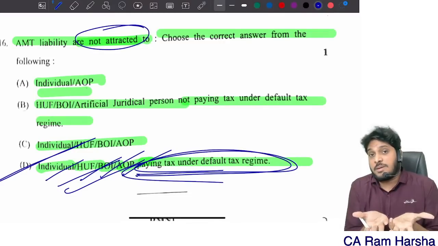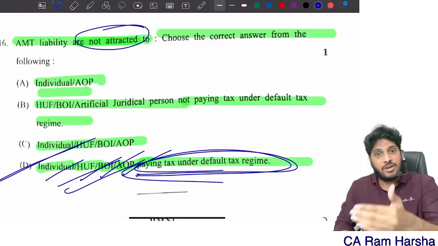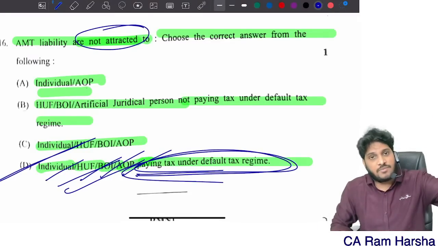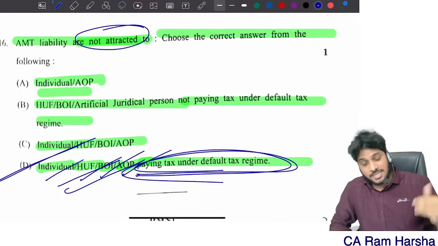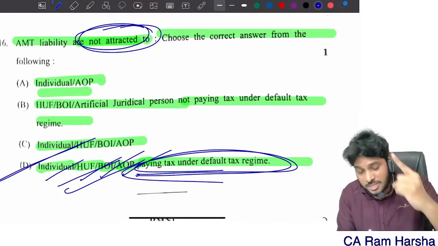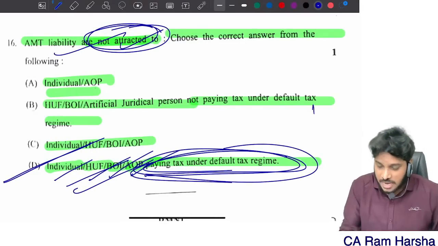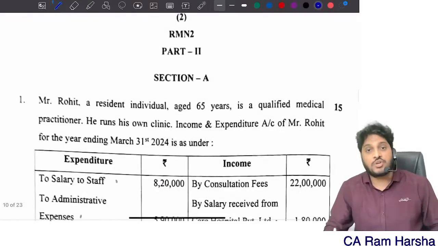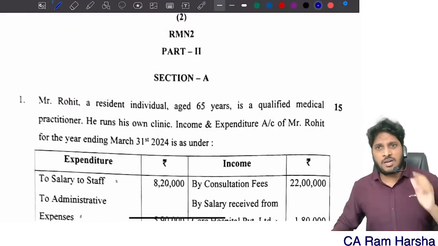For whom AMT will apply? I am not choosing default tax regime. I am going for optional tax, claiming deductions under 35AD, 10AA, 80QQB, RRB, JJA. For me, AMT is attracted. Here the question is not attracted to. Please pay attention. AMT is not attracted to those who are paying tax under default tax regime. The answer is option D. That's it. MCQs is over. I think paper is decent. It's not very tough one.